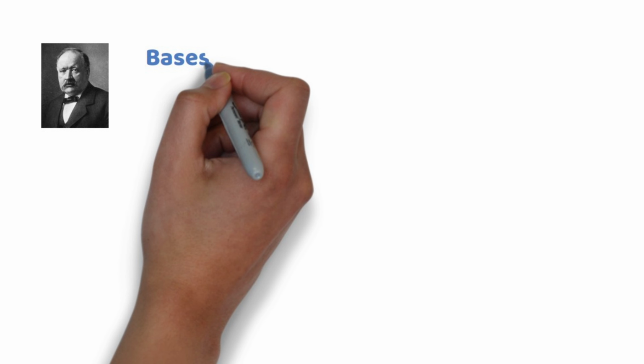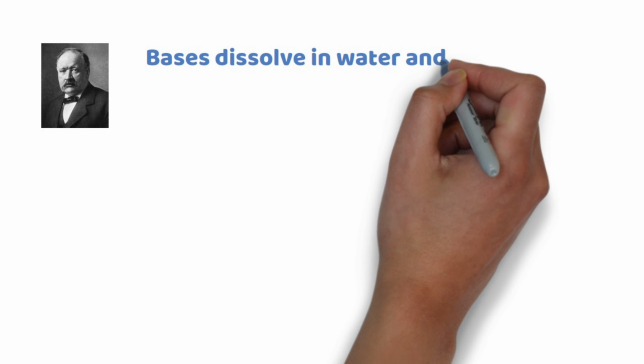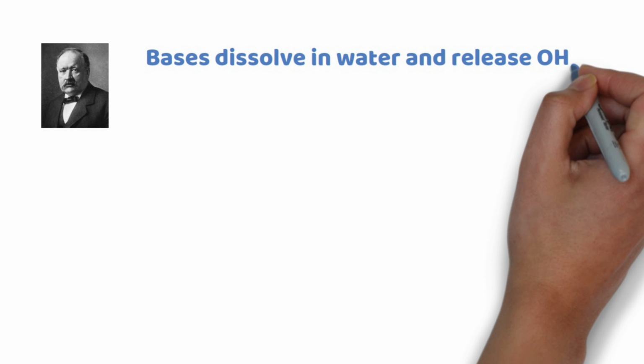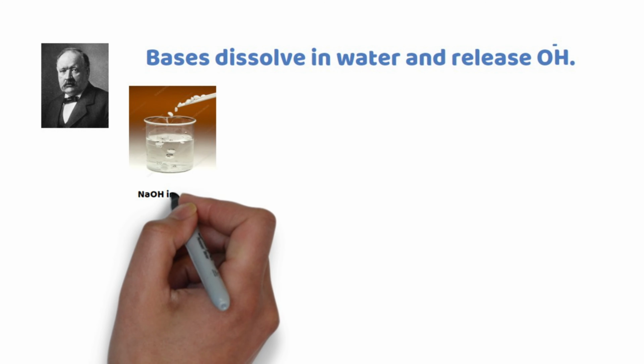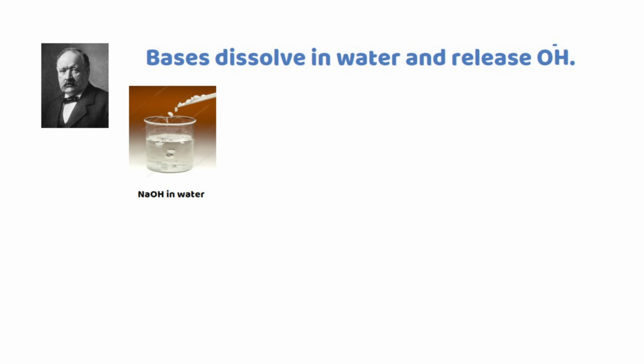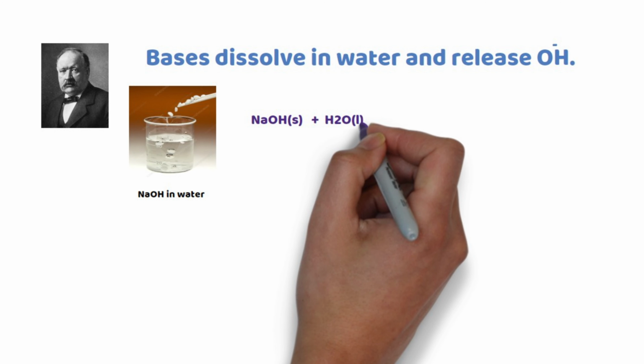Now, according to Arrhenius, bases are substances that dissolve in water and finally must release hydroxide ions. This one is when sodium hydroxide dissolves in water. And here is a different example. Sodium hydroxide dissolves in water.